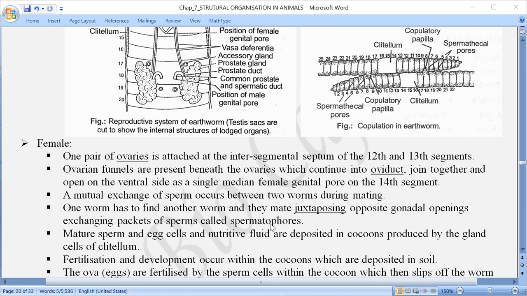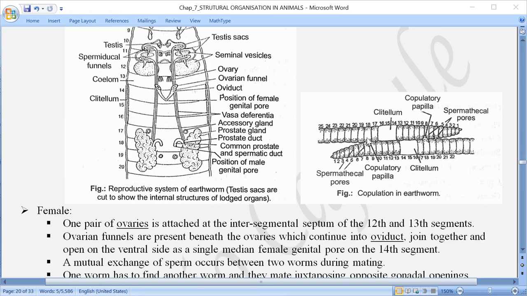So the mature sperm and eggs and the nutritive fluid are deposited in the cocoon, which is produced by the glands of the clitellum. If you remember the clitellum, let's have a look in this figure itself. After the exchange of the male gamete, they get separated from each other.